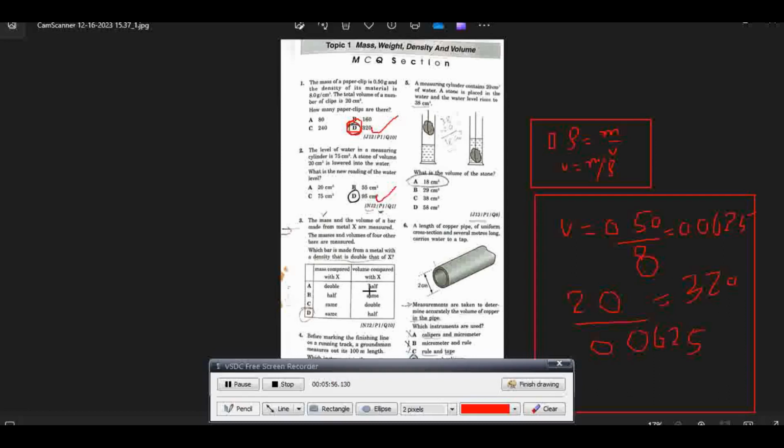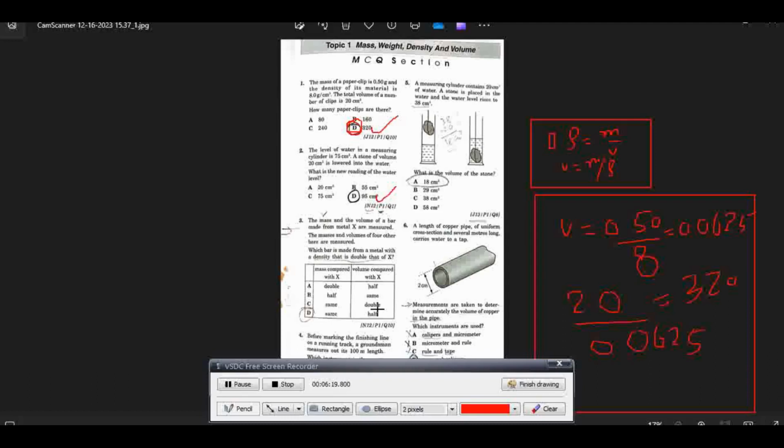Now, density is mass over volume. Density is directly proportional to mass and inversely proportional to volume. For a given volume, if mass is doubled, density will be doubled.